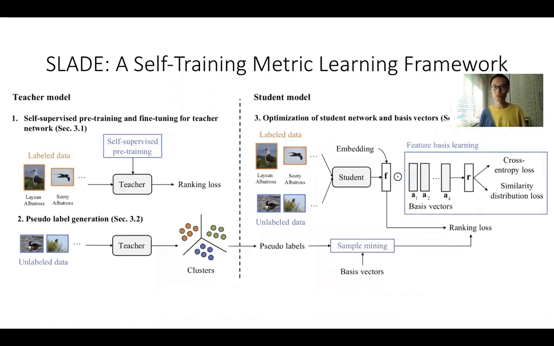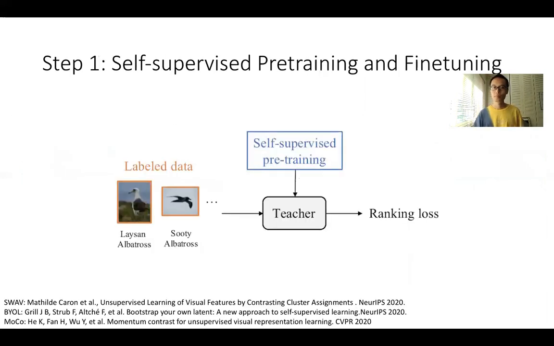Here is an overview of our proposed self-training framework for deep metric learning. It mainly consists of three steps. In step 1, we perform self-supervised pre-training and fine-tuning for the teacher model. In step 2, we use the teacher network obtained in the first step to generate pseudo labels on the unlabeled data. And in step 3, we perform joint optimization of the student network and basis vectors. Now let's break down the details of each individual component.